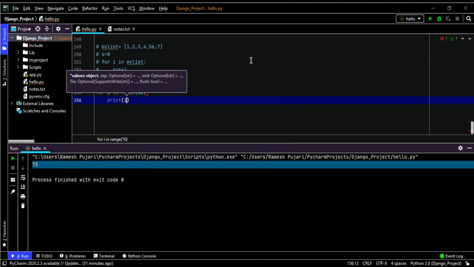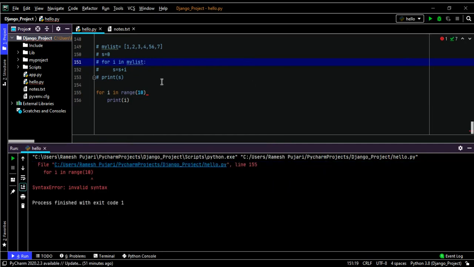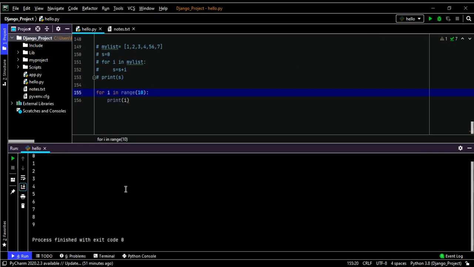What is the output? Can you guess? Sorry, I have to use the colon operator here. It will print 0 to 9.